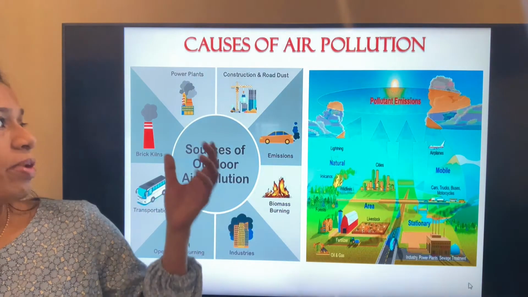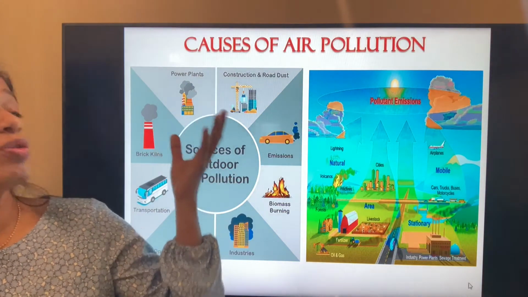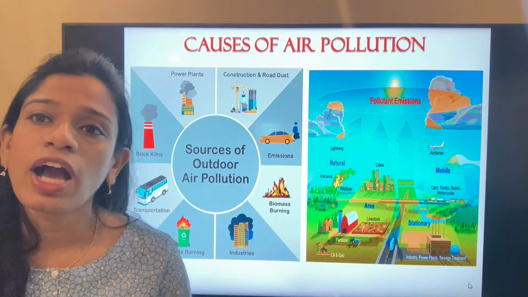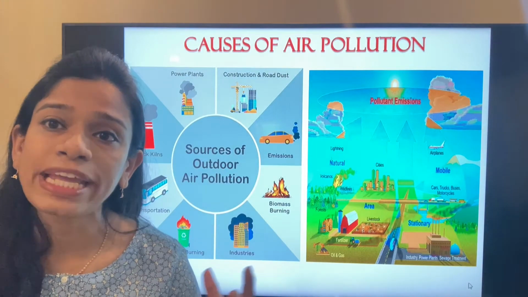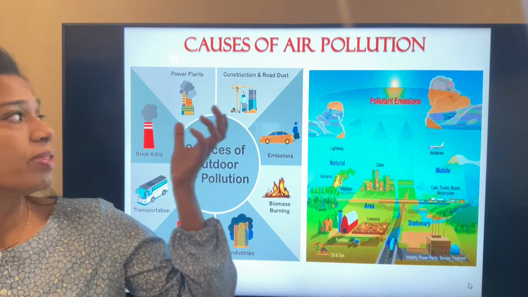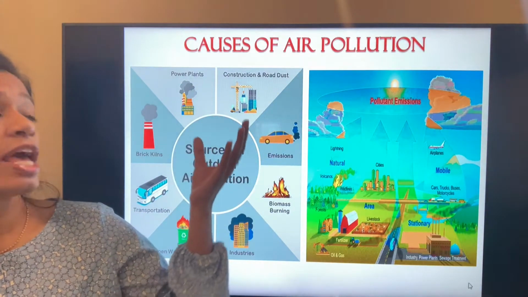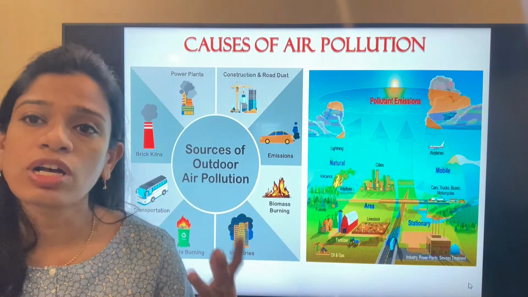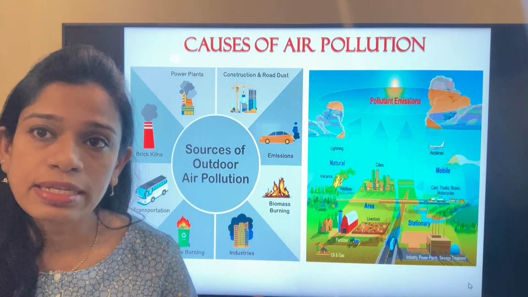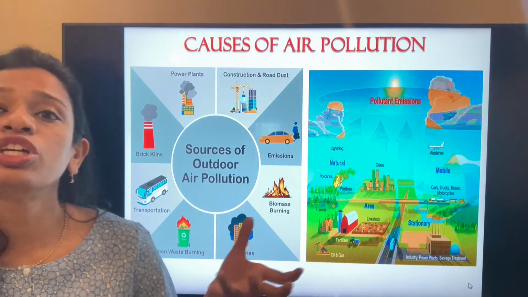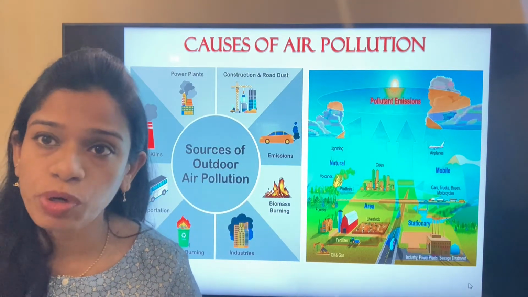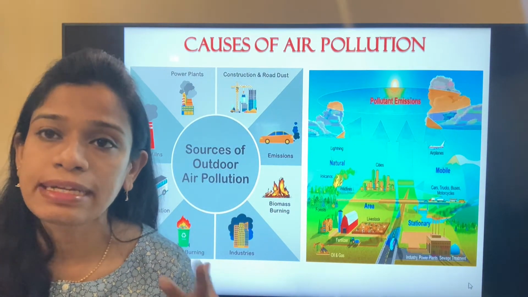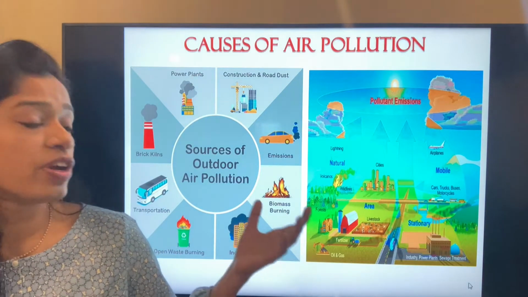Some of them may be giving out waste in the form of fumes or gases or smoke from the industries, the power plants, the construction, giving out dust, the pollution, the emission of the cars, that is the carbon monoxide and carbon dioxide emitted into the atmosphere.